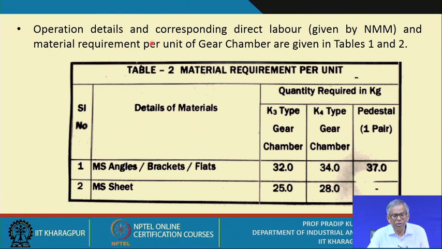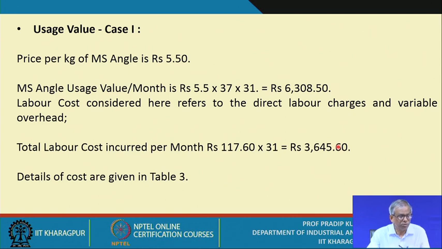So, the operation details and the corresponding direct labor are given by NMM. You just refer to this table, that means material requirements per unit should be separately estimated. So, you have MS angles or the brackets or the flats. All these details are here, that means what is the quantity requirement, and for MS sheets how much quantity you require. Okay. So, you have all this.